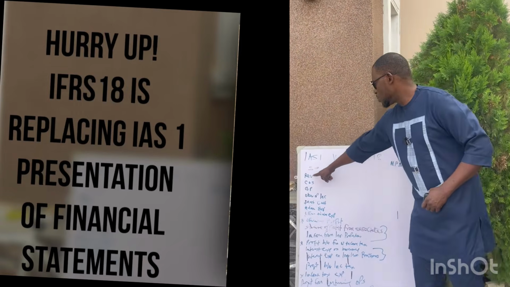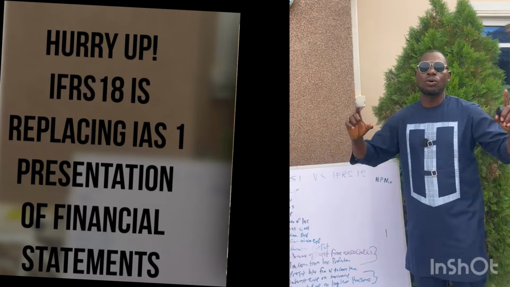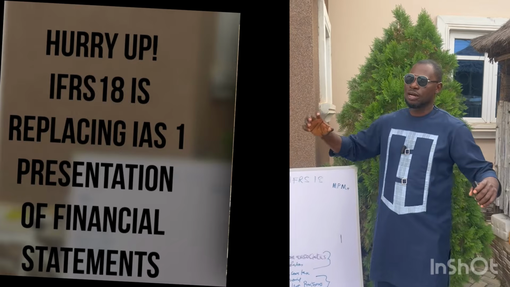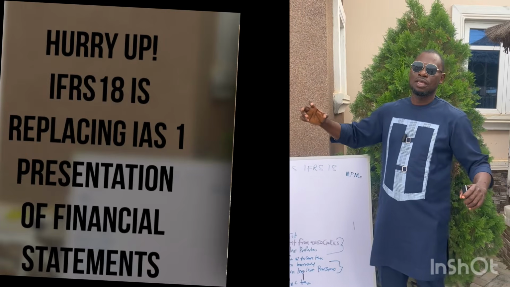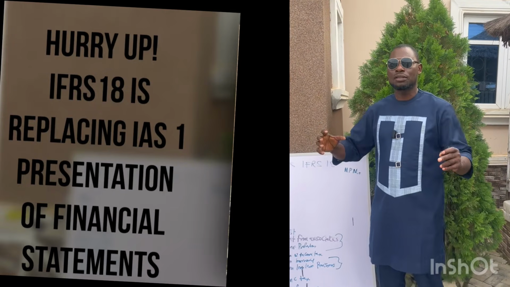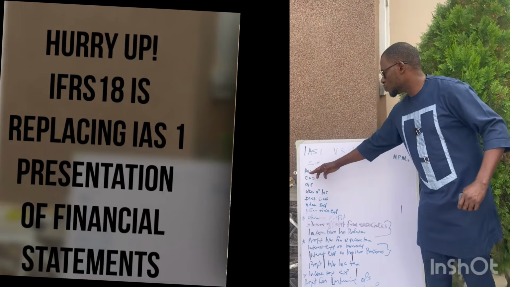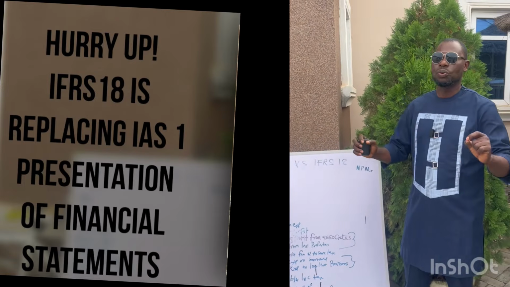So usually we begin with the statement of profit or loss. We begin with the revenue, your revenue, okay? Don't forget that revenue is governed by the standard, that's IFRS 15, which is on revenue from contracts with customers. So you begin with your revenue. After that, the cost of sales will be shown as a line item.